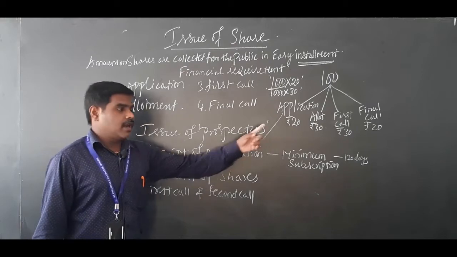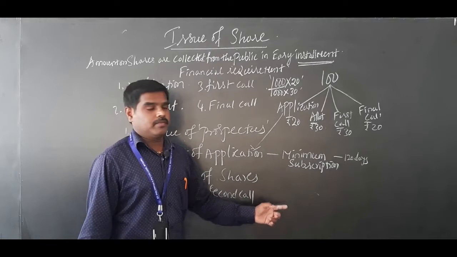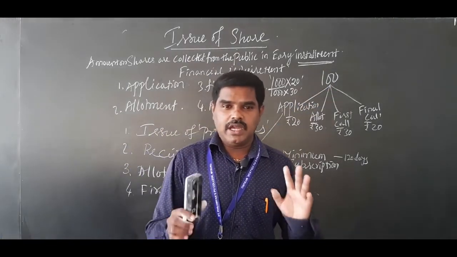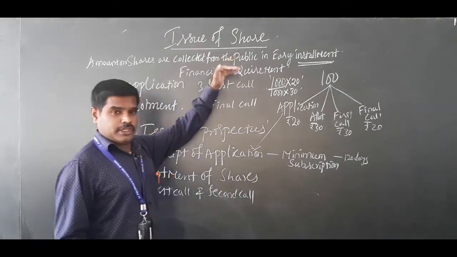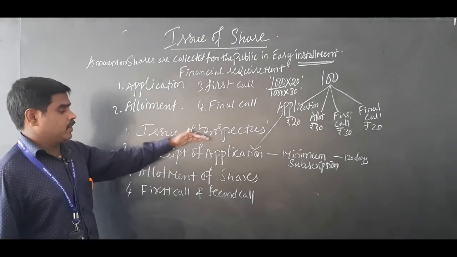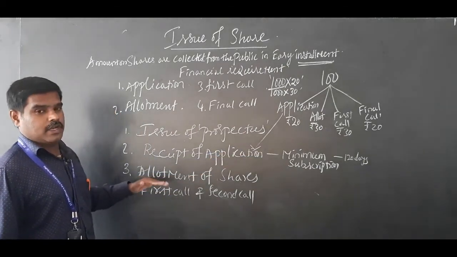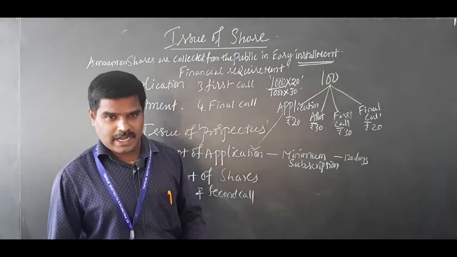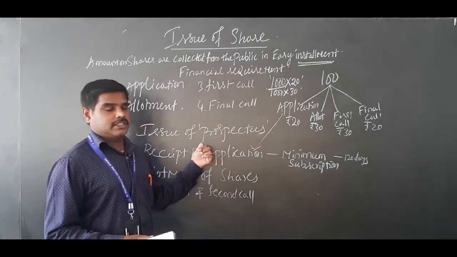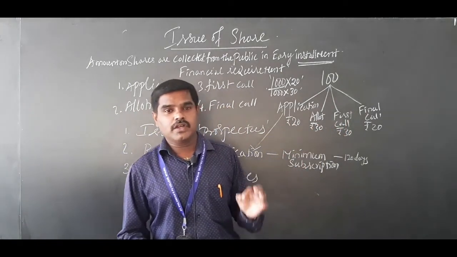Next, after allotment is over, the company will go for first call money and second call money depending on the financial requirement. Okay. So this is about how a company issues shares in installments and the procedure for issue of shares: prospectus, application, minimum subscription, then allotment, first call and final call. In the next class, we will discuss the journal entries for application, allotment, first call, final call, the accounting treatment for issue of shares.